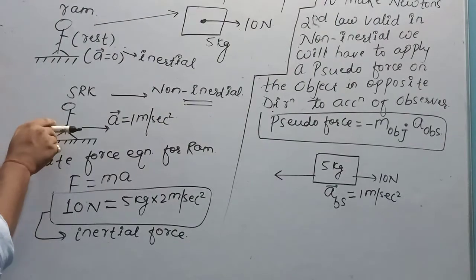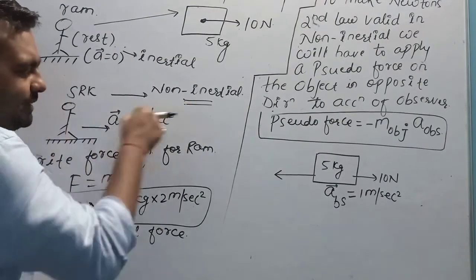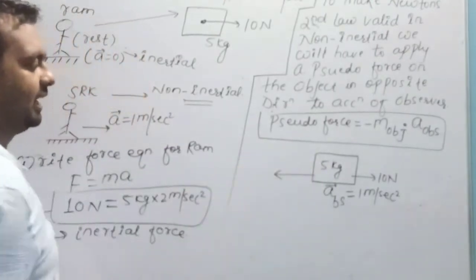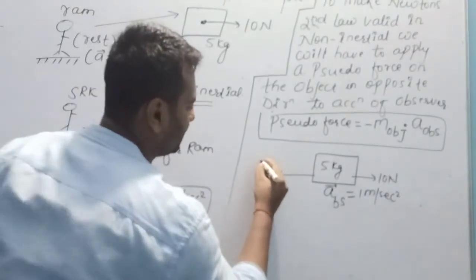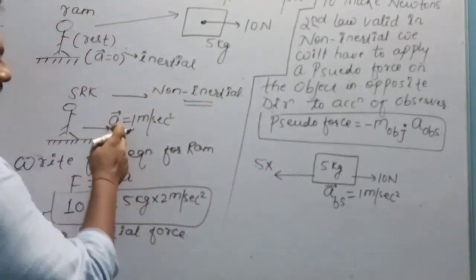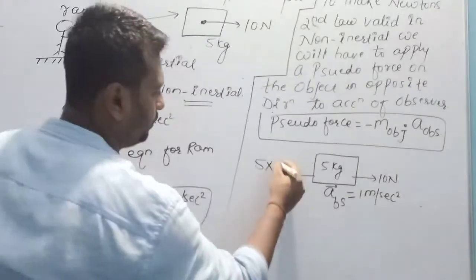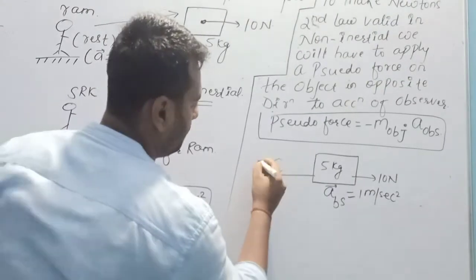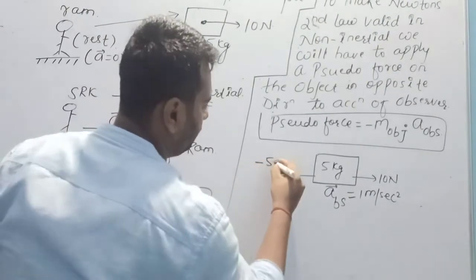Acceleration of observer is in rightward direction. I will have to apply pseudo force in left direction. That is equal to mass of object 5 kg into acceleration of observer is 1. So the answer I will get is minus 5